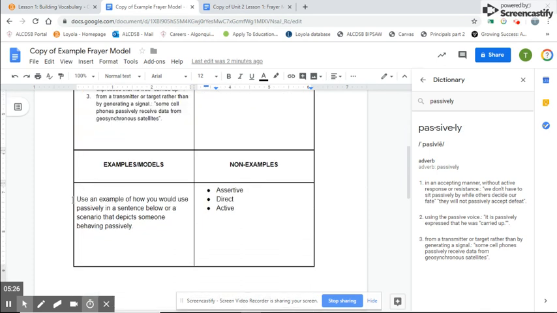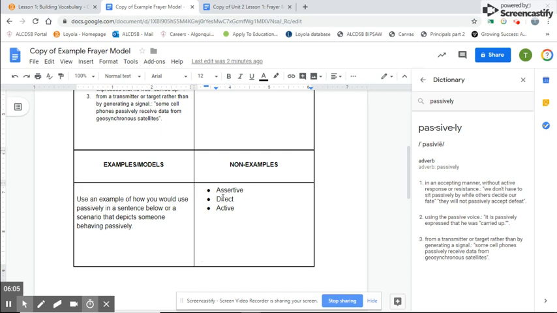Then you're going to come down and you're going to give an example. Okay, so an example of how you would use the word passively in a sentence below, or a scenario that depicts someone behaving passively. So you can use a sentence like, he wanted to go to the movies with his friends, but he didn't get to go because he passively asked, kind of thing, as opposed to being aggressive about what he wanted. Or you could, again, outline a scenario, someone behaving passively, two coworkers kind of vying for the same promotion, etc. One person didn't get it because he passively went about his interview as opposed to another person aggressively went about it, that kind of thing.